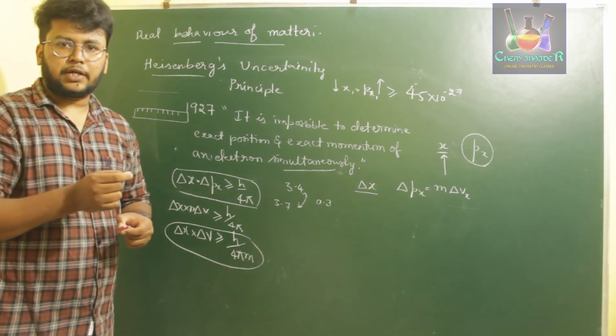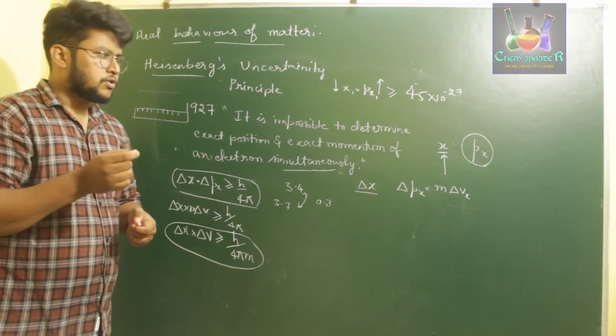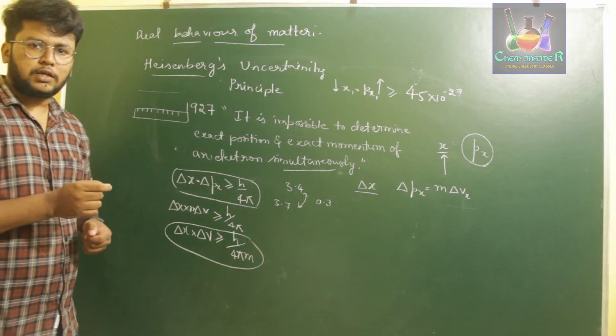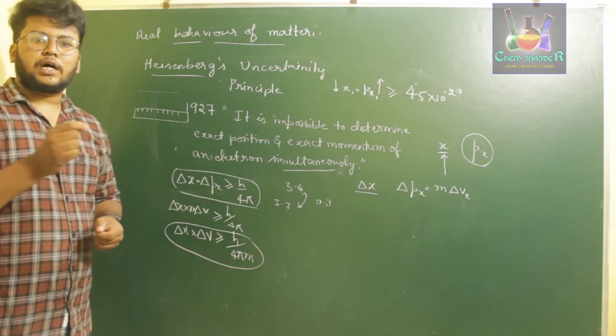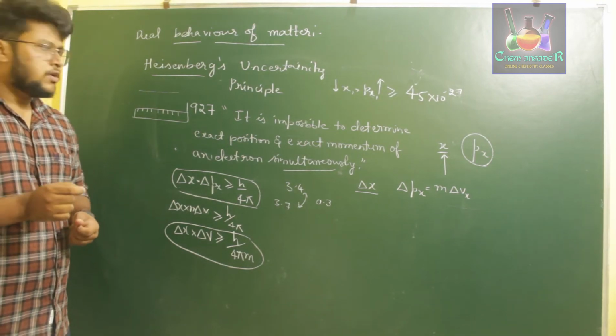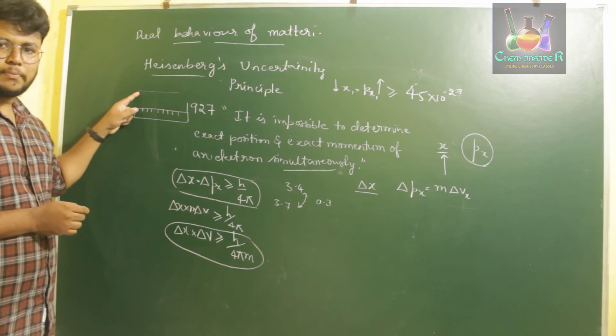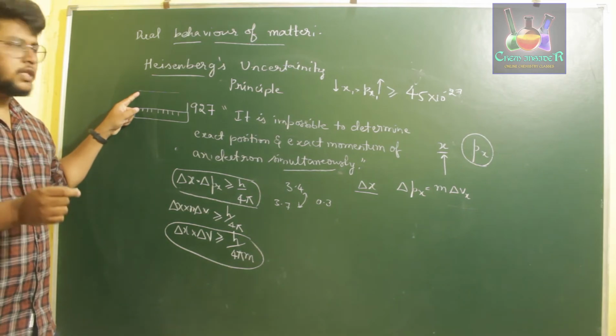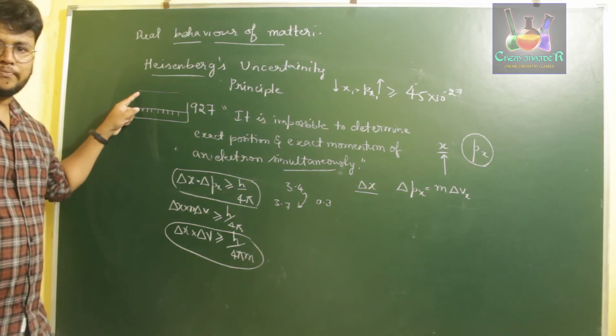You won't be able to determine it with the help of a scale. So similarly, in case of uncertainty, if you have to determine one thing, you need to know the value of the other. If you have to find out the thickness of the paper, you have to use a measuring scale which has values less than that of the thickness.